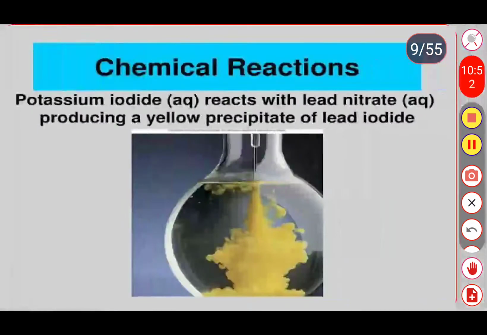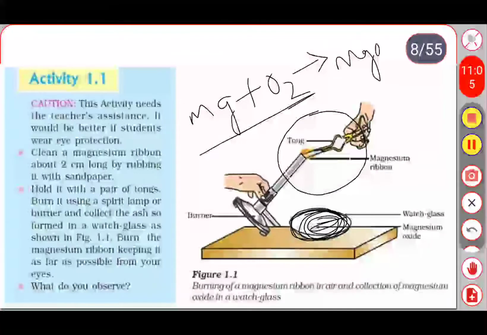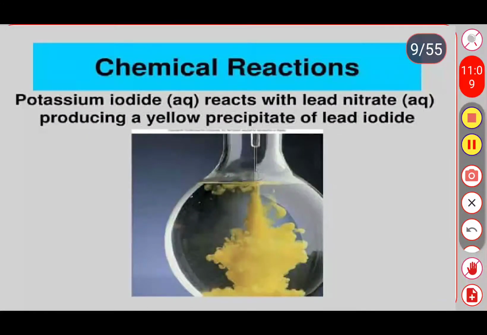Okay, see the next, second activity. In this activity we are getting some precipitation. This is the example for a precipitation reaction. So what do we mean by a precipitation reaction? When two or more substances are combined together, it forms a solid precipitate. It means solid substance at the bottom of the container, that is nothing but a precipitate. Okay, so see the example.